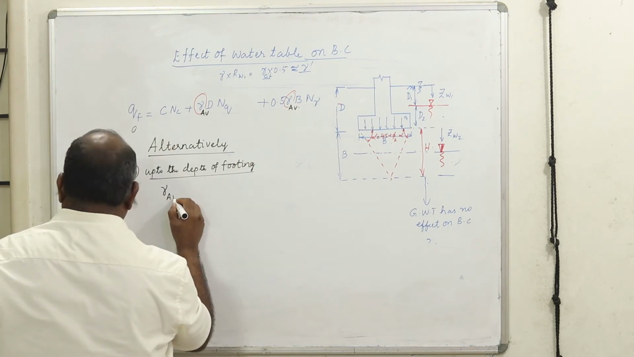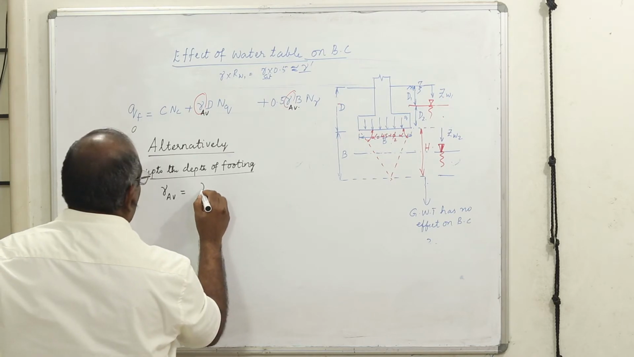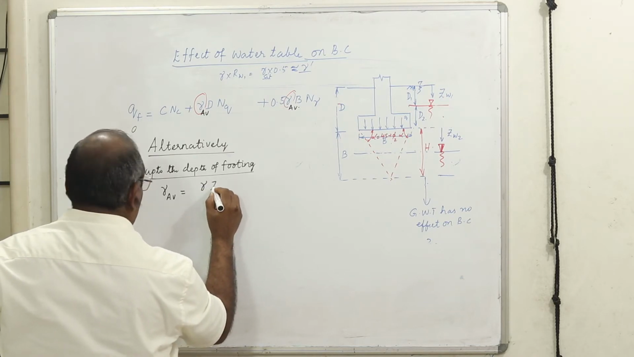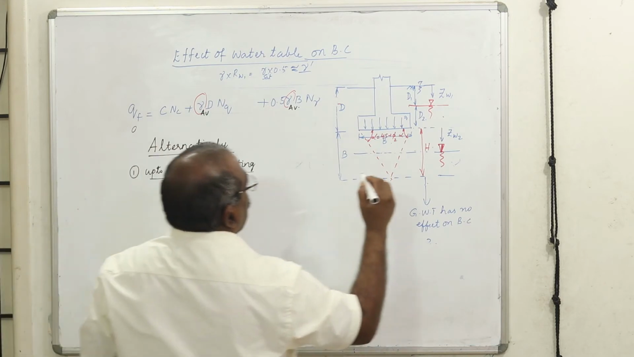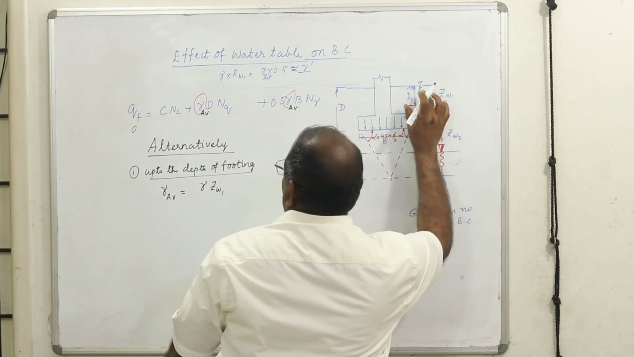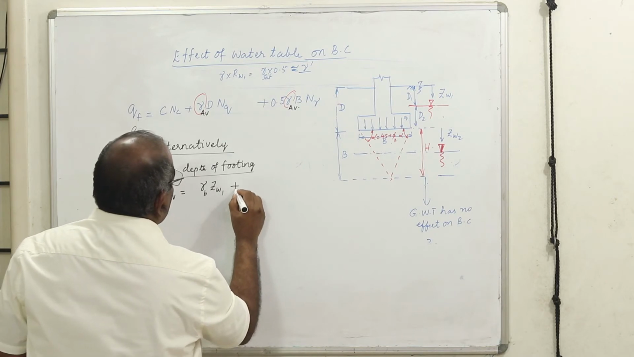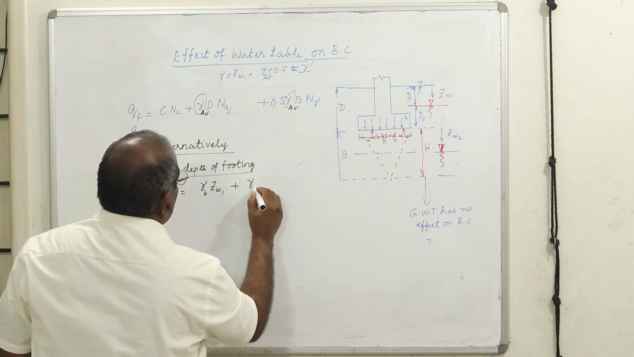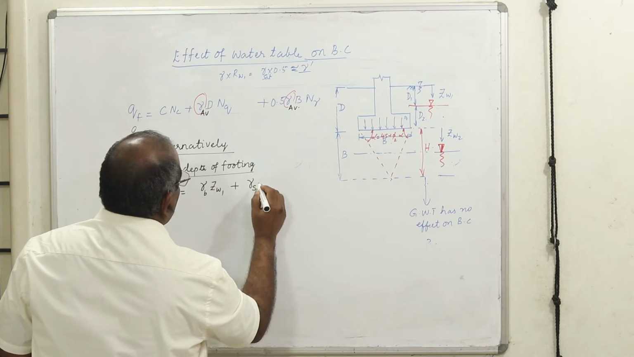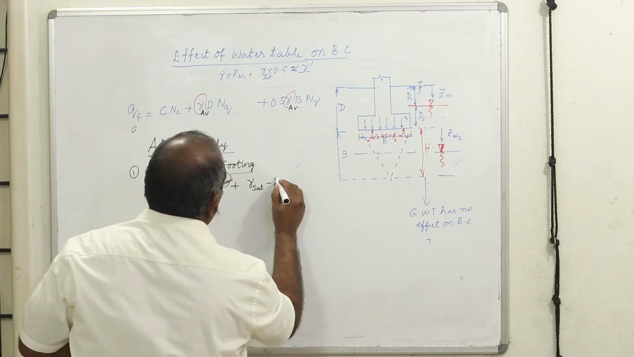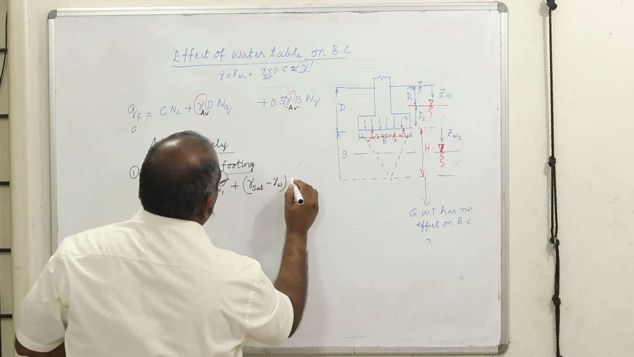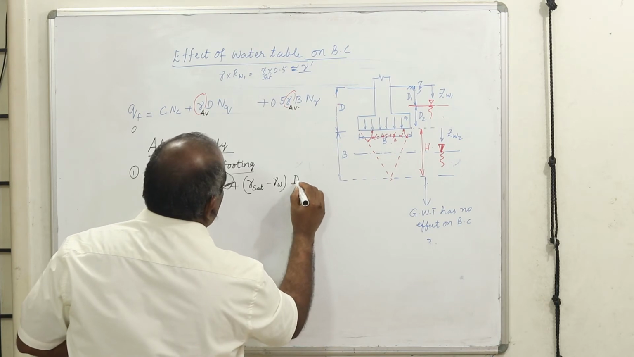Gamma average is equal to gamma into ZW1. Let us say my water table is up to this depth. In this zone, what happens? It is in a bulk unit weight plus gamma saturated into, no, not gamma saturated, minus gamma W into D minus of ZW1.